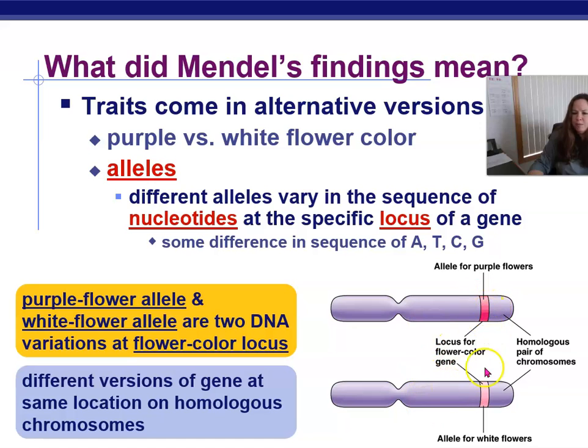Here's where the gene for flower color is located on those chromosomes. So they come in different alleles, so that must mean there's a little bit different sequence of the nucleotides when we compare the two. And then the location where those alleles are located is called a locus. That's what scientists use for their terminology. Let's get used to using the correct terminology for all of this.